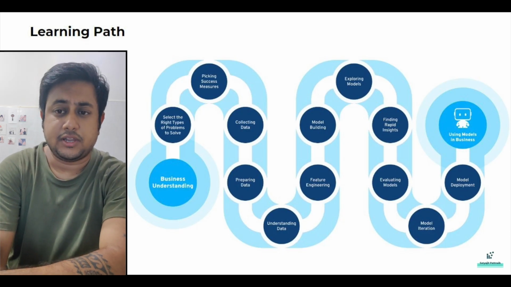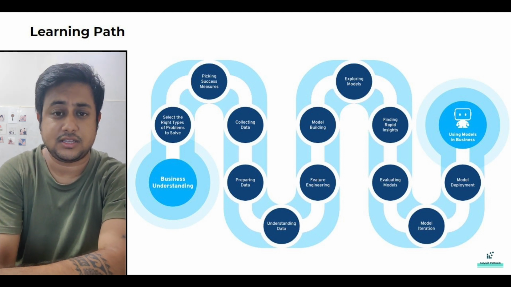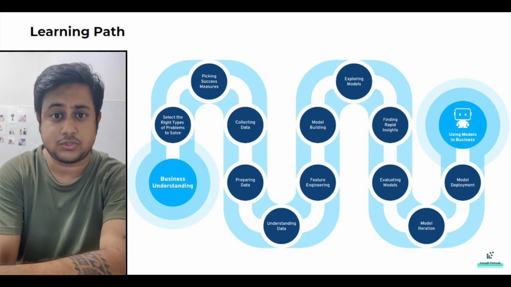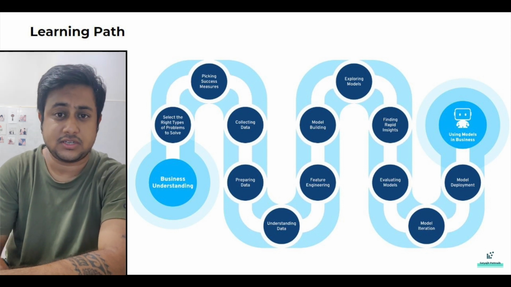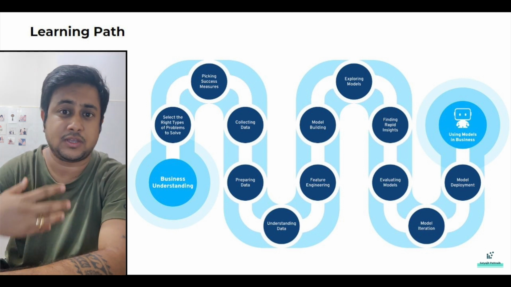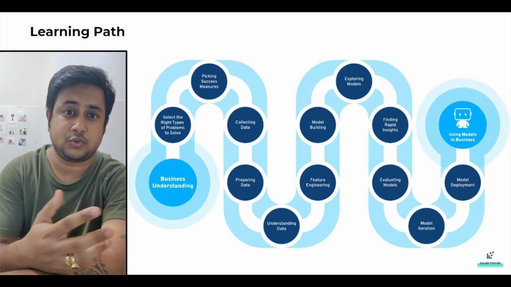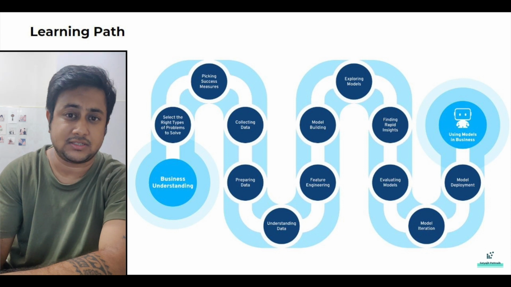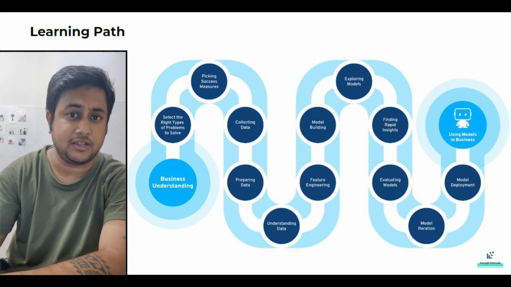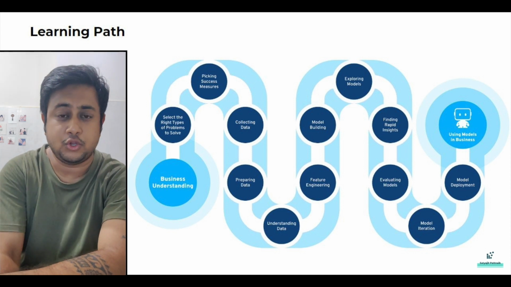Now, if you look at this particular image, you would see that we start with business understanding. That's the basic step, I would say, that's the initial stage which a data scientist goes through. Business understanding is a must, domain knowledge is a must. In order to give some analytics consulting or give some views from the revenue point of view, if you're giving some ideas to some finance company or some telecom company where you are working, to implement in the field of data science, you should have a good business understanding. You should have a very good domain knowledge.